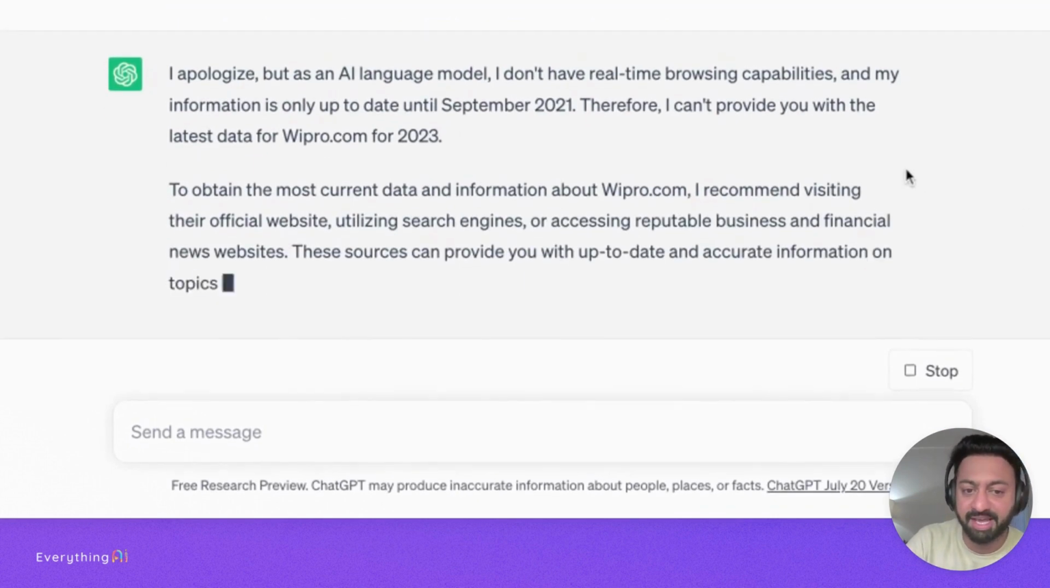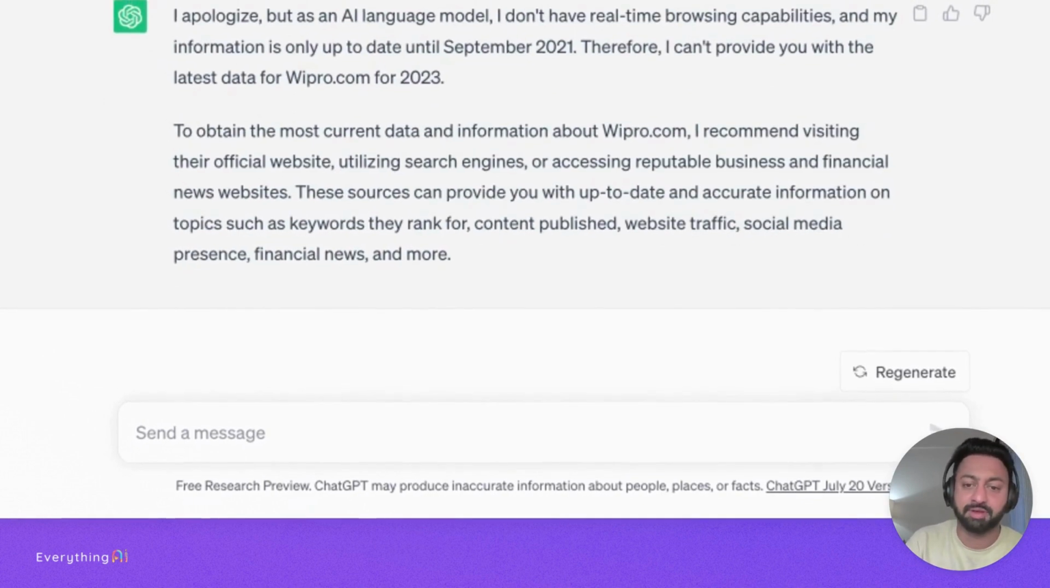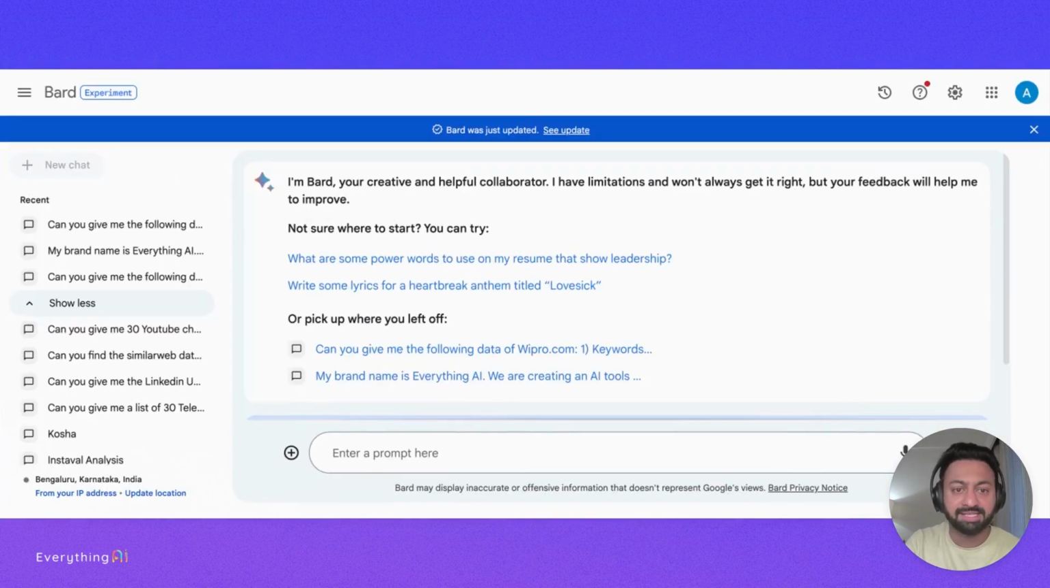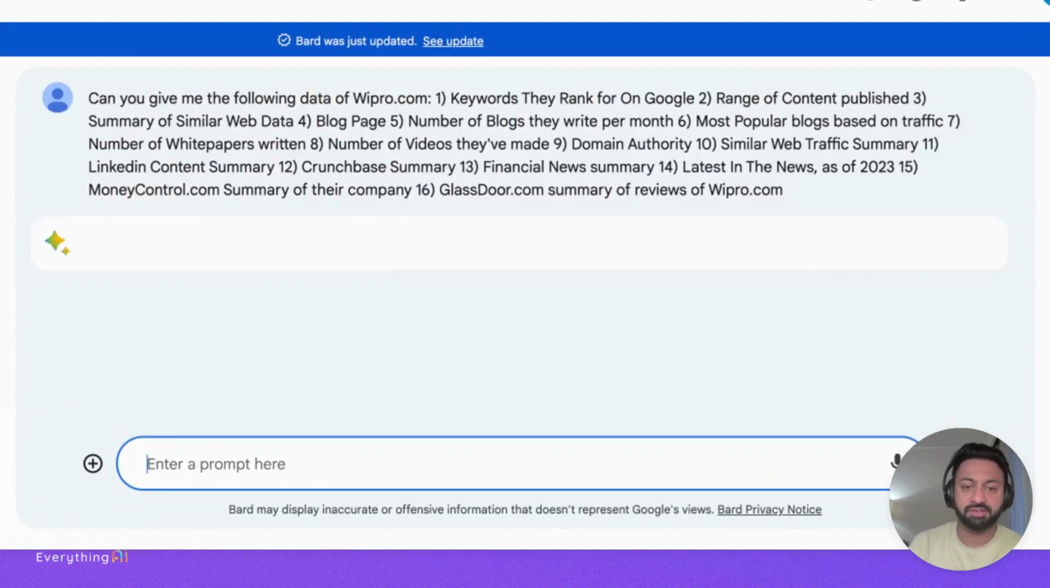And the first thing it says is, hey, listen, I apologize, but I don't have real-time browsing capabilities. So the first thing is ChatGPT cannot do real-time browsing, right? It's kind of a closed system, and the content is only there till September 2021. But the next thing we can do is look at Bard and what results it gives for the same thing. So I've put this in Bard.